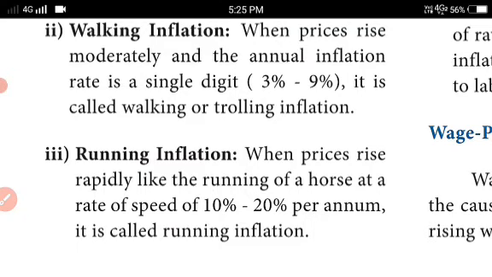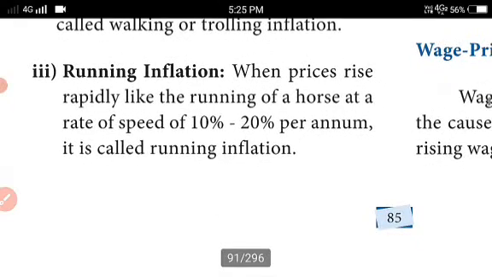Then the running inflation. Running inflation means the prices rise rapidly, like 10% to 20% per annum. It is double digit, we know that. That's running inflation, they say here. It is called running inflation.